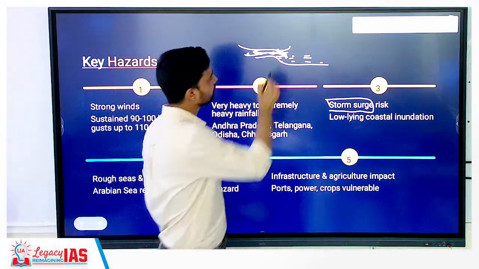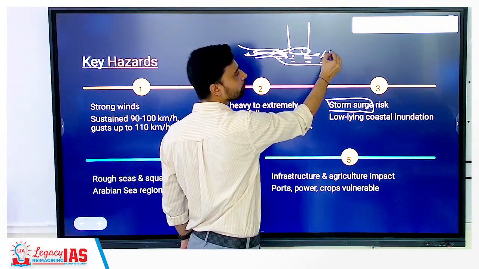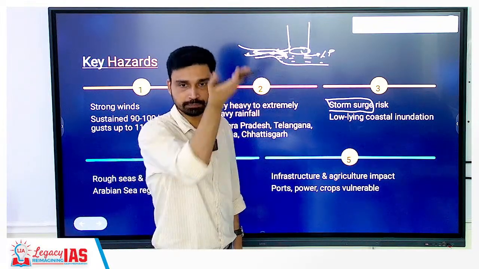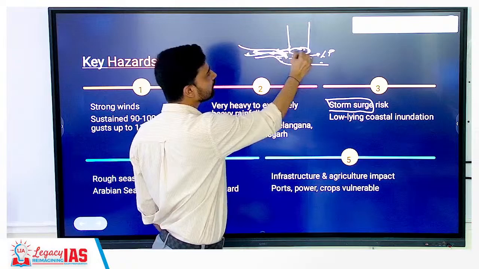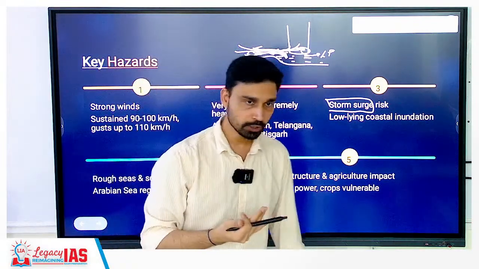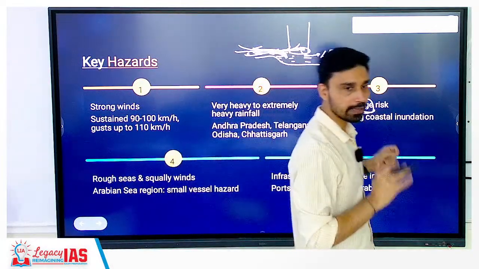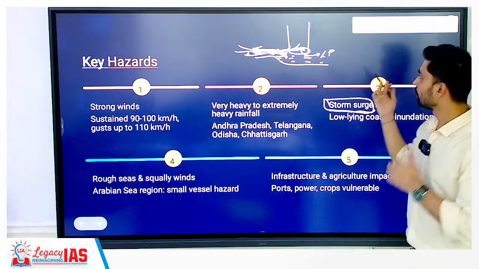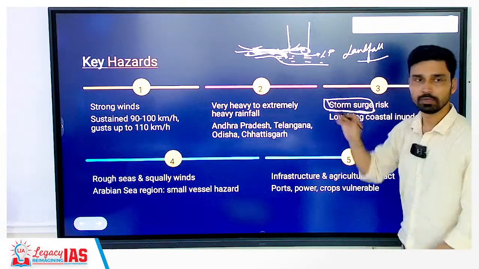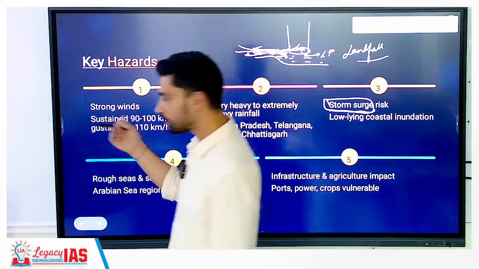The other thing is, if the cyclone is like this, in the center of the cyclone, what kind of pressure do you have? Low pressure. Due to low pressure, the water level is kind of lifted up. So you have a higher water level and wind is continuously pushing it toward the coast. Because of this, we call this phenomenon a storm surge, that is the flooding of entire coastal areas when the cyclone makes, the term that we use here is landfall. Landfall is the exact place on the land where the cyclone reaches first.